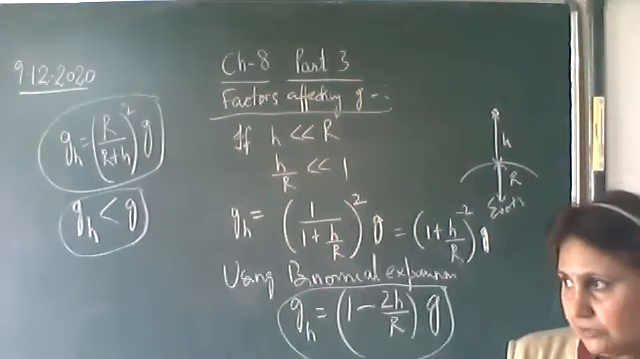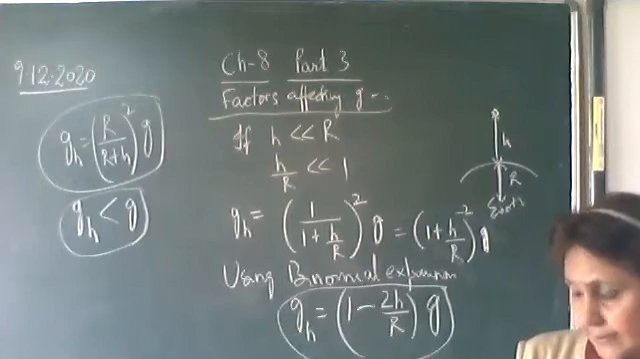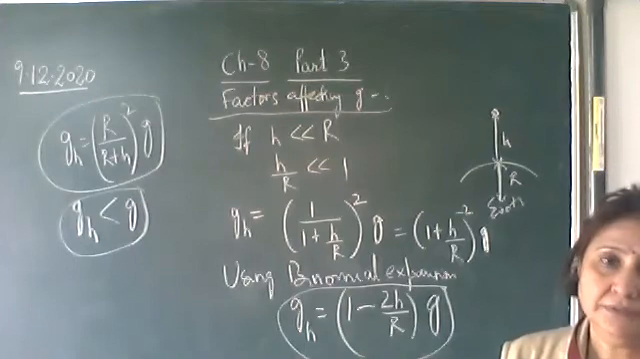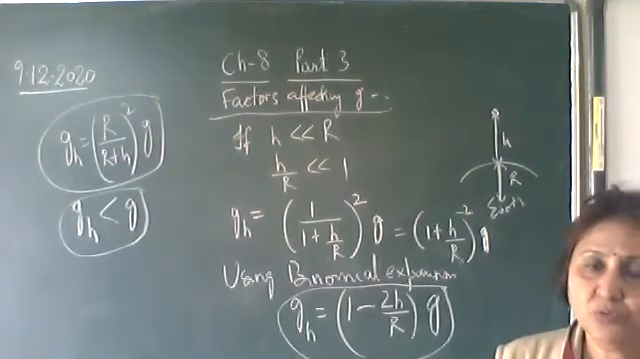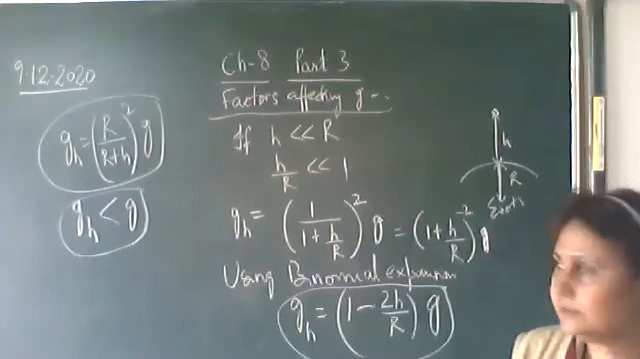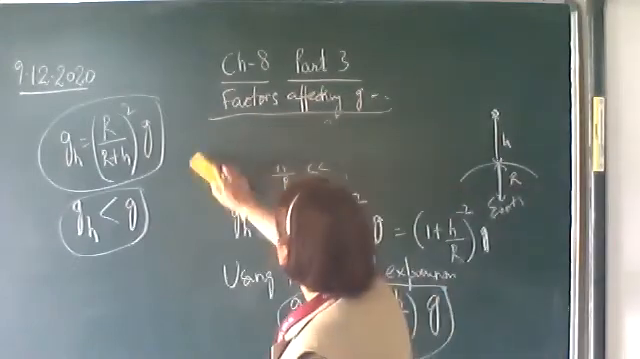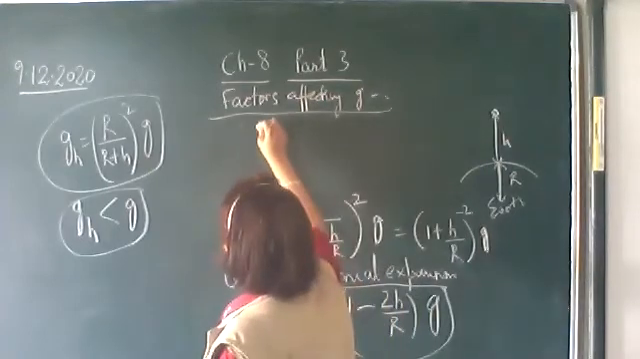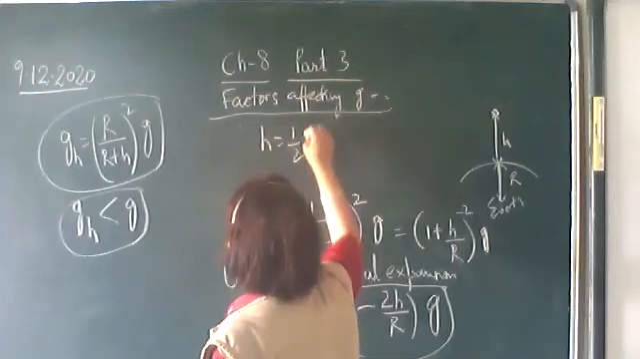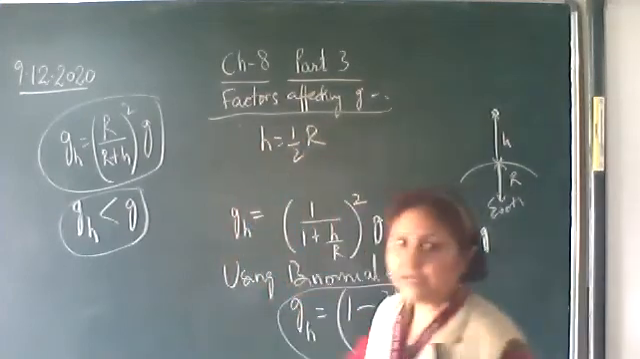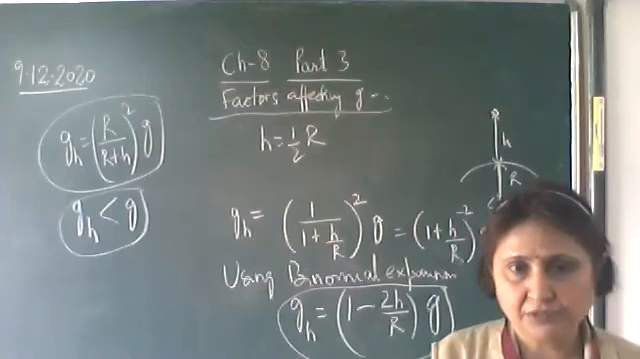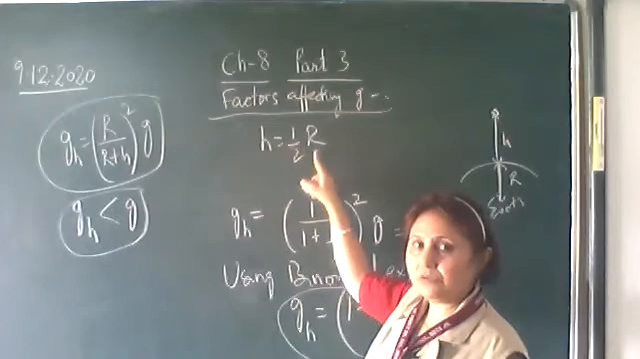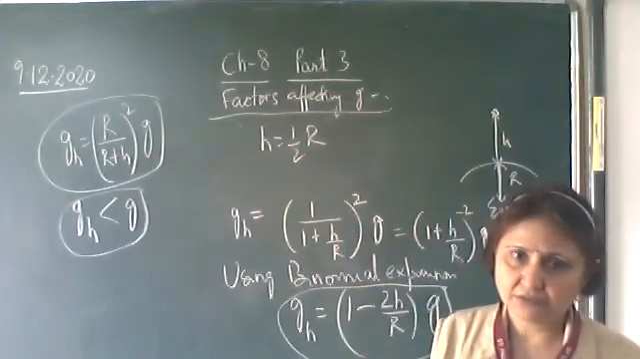Now write the question. Note it down. What is the acceleration due to gravity at a height equal to half the radius of the earth? Find out the acceleration due to gravity at a height equal to half the radius of the earth.